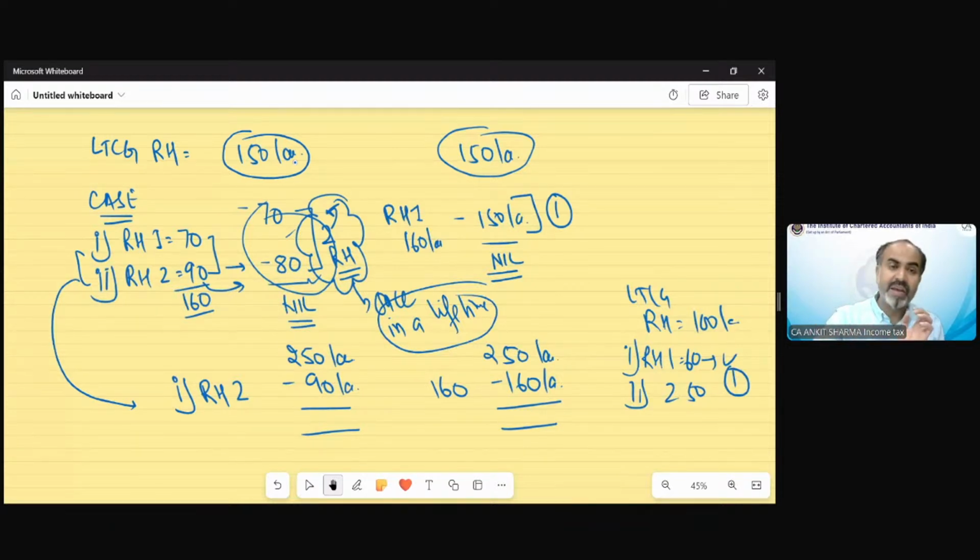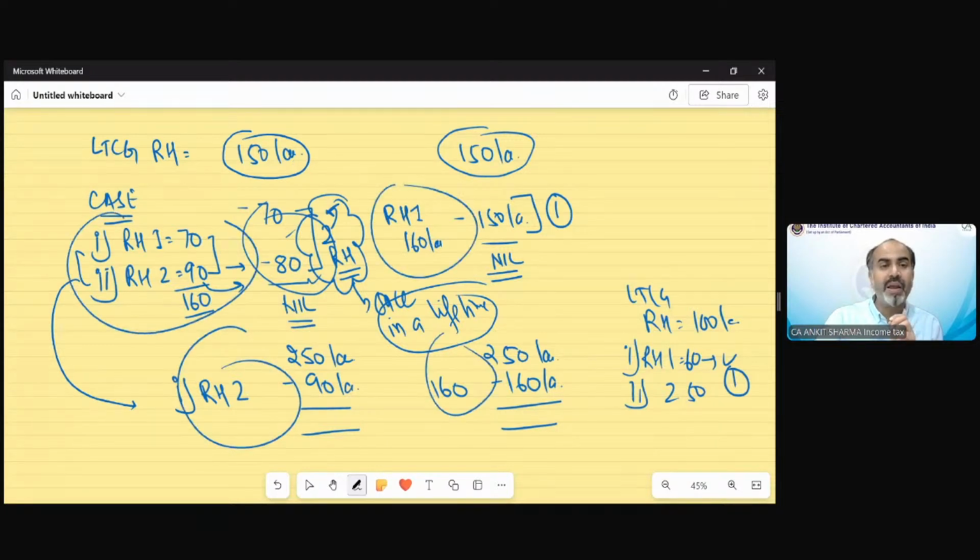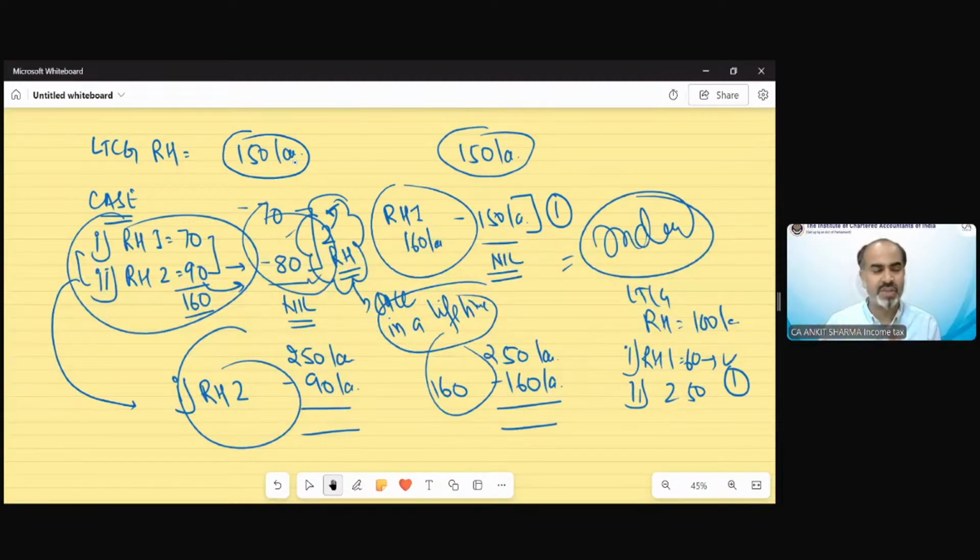The houses can be exempted only if they are located in India. These houses should be in India. That should not be outside India. The purchased property should be in India. If it is outside India, you cannot claim the exemption under section 54. So these are conditions which have been mentioned in the section itself, but I've explained them to you with the example, so you might be able to understand what is going to happen in these kinds of cases. We have more examples later on.